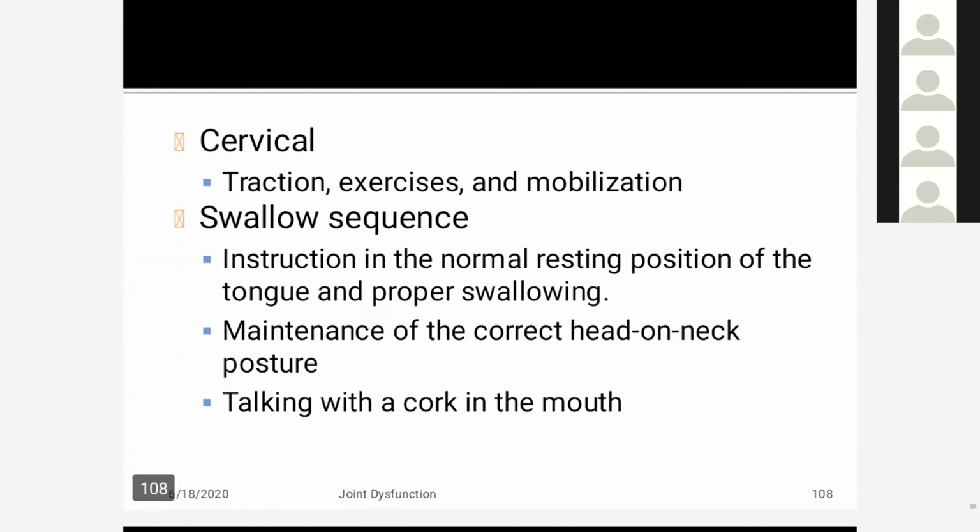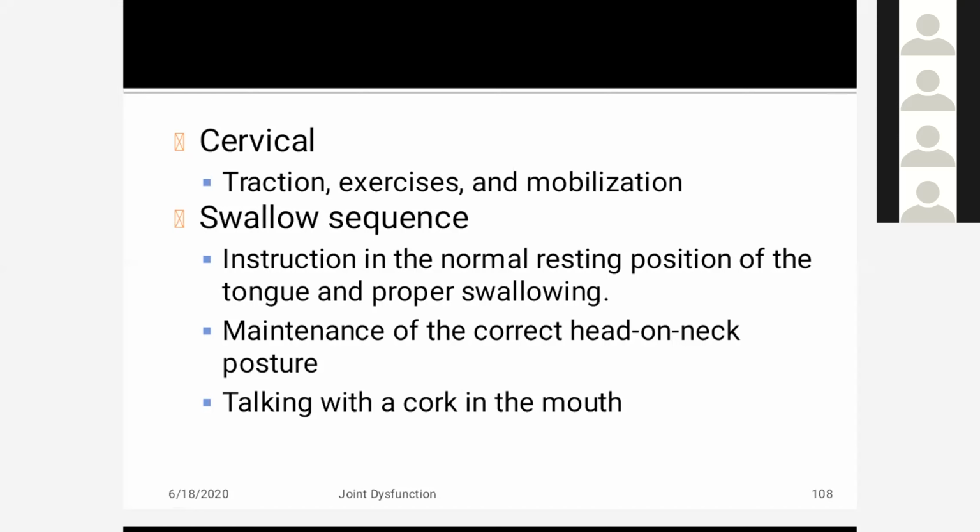Then cervical. If there is involvement of the cervical spine, any hypermobility, muscle tightness, or muscle weakness, you can include exercises accordingly. You can include traction, exercises, and mobilization. Then swallow sequences. If a person has mouth breathing, the tongue is positioned down, and the person may suffer from swallowing difficulties. Instruct them in the normal resting position of the tongue and proper swallowing.